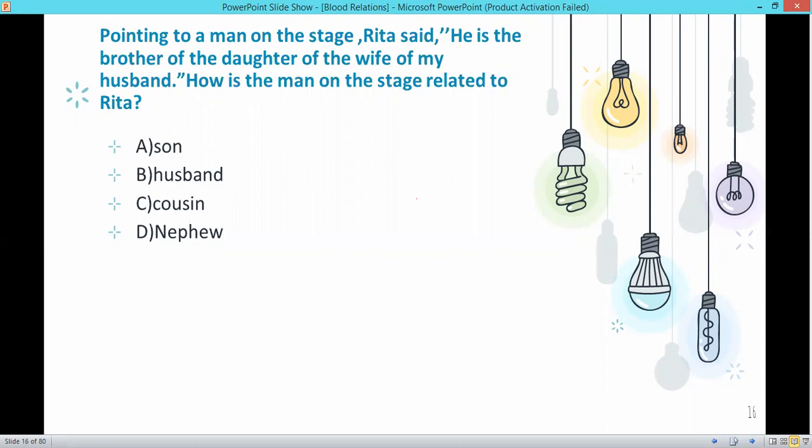So he is the brother of the daughter of the wife of my husband. Brother of the daughter means son. Wife of her husband means herself. So the man is the son of Rita. The correct option will be son.